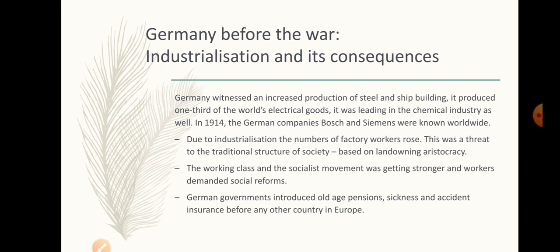A hundred years ago. Now, due to this industrialization, the numbers of factory workers rose, and this was a threat to the traditional structure of society, which was based on landowning aristocracy. They were the powerful, the rich people. The working class and the socialist movement was getting stronger, and workers demanded social reforms. German governments introduced old age pensions, sickness and accident insurance before any other country in Europe. So it was a very good thing to live in Germany at the end of the 19th century and the beginning of the 20th century.